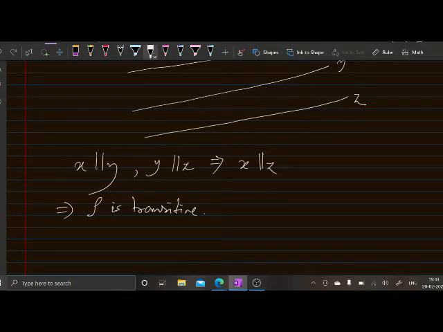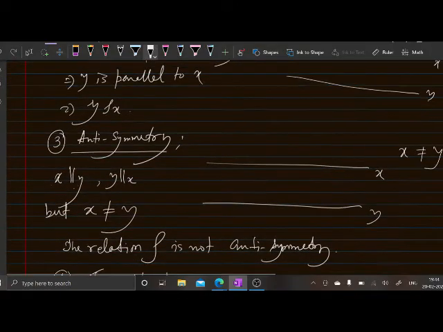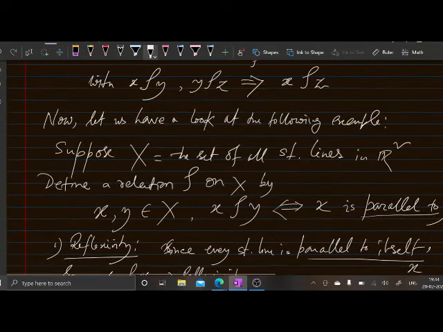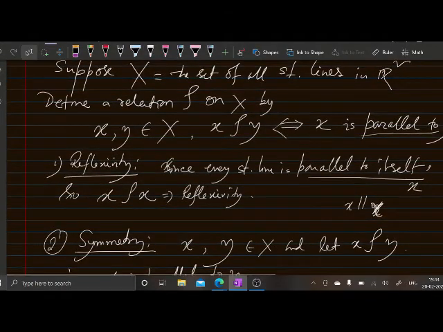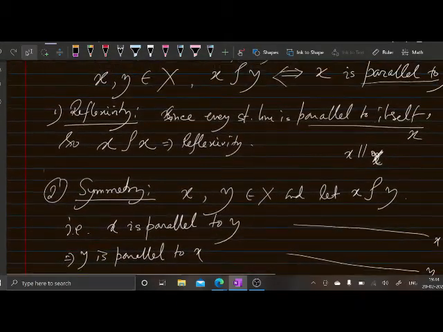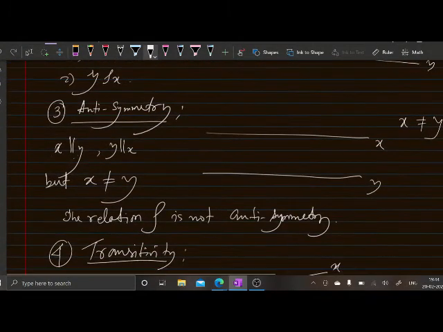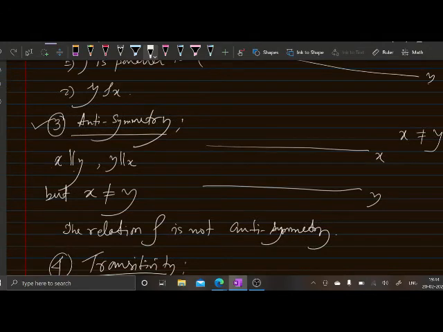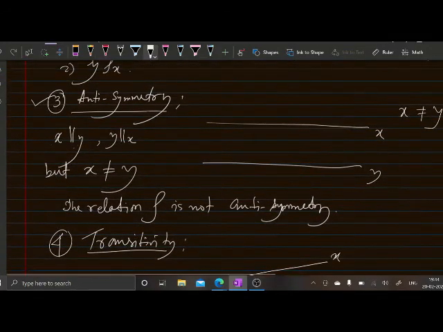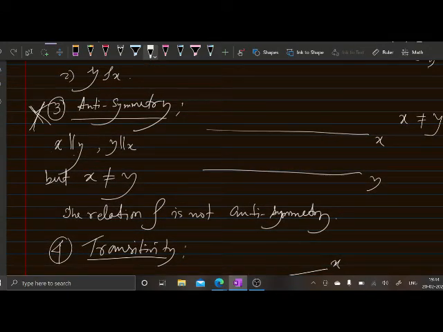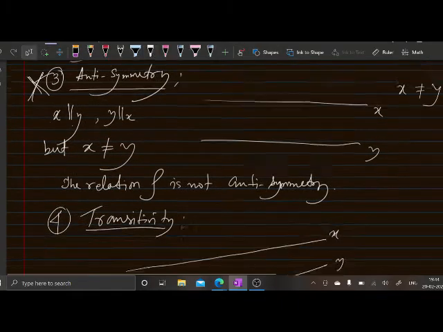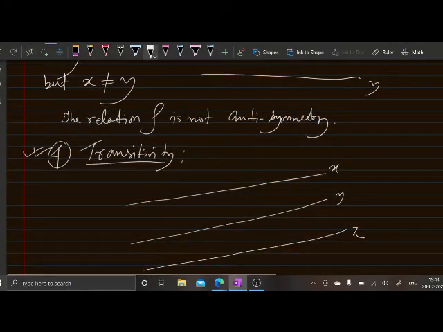So here we observe that the relation defined here satisfies reflexivity, it satisfies symmetry, but it doesn't satisfy anti-symmetry, and it also satisfies transitivity.